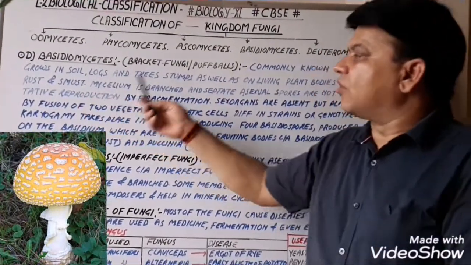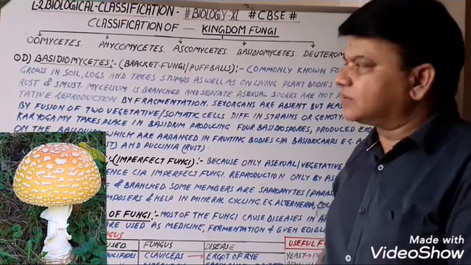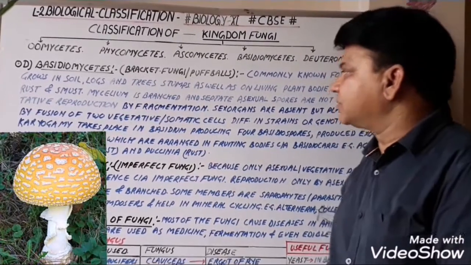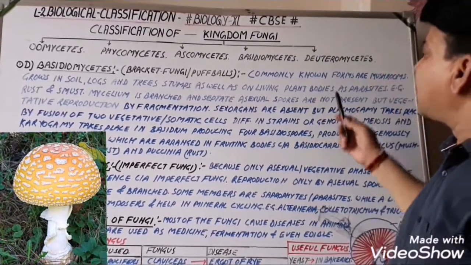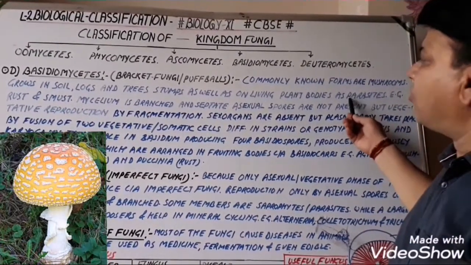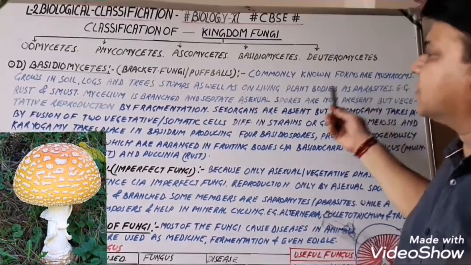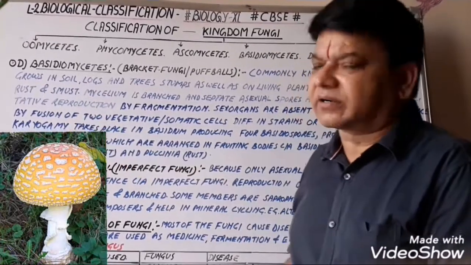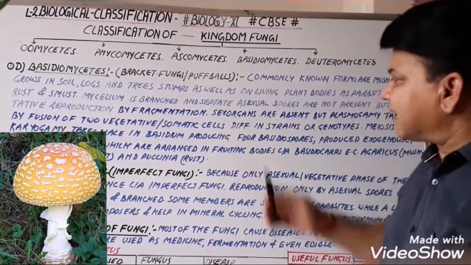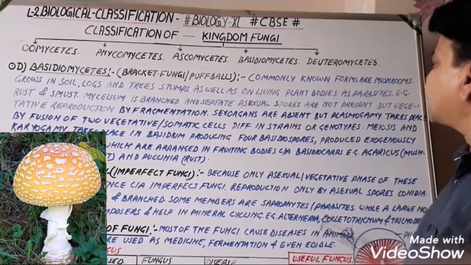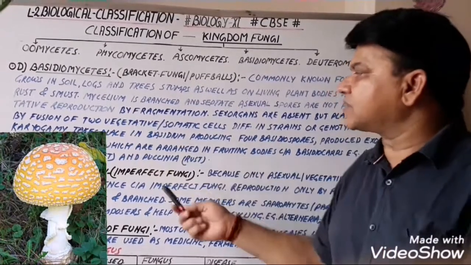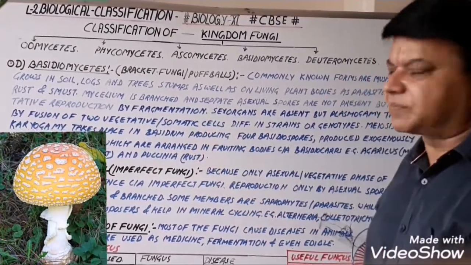These Basidiomycetes grow in soil, logs and tree stumps as well as on living plant bodies as parasites. For example, parasitic forms of Basidiomycetes are the rust and smut. Mycelium is branched and septate. Asexual spores are not present, but vegetative reproduction by fragmentation takes place.